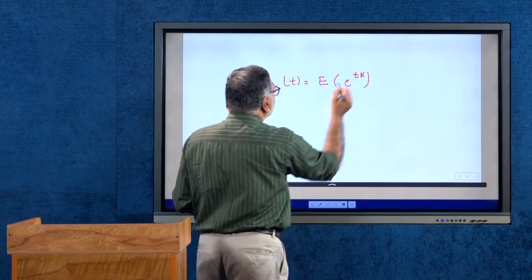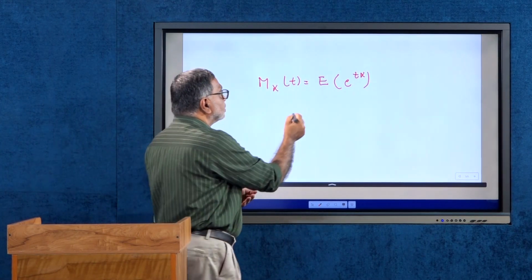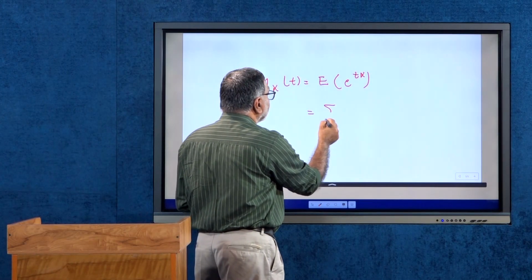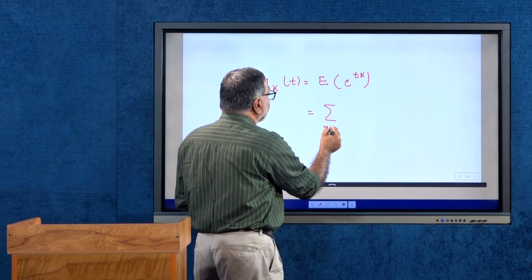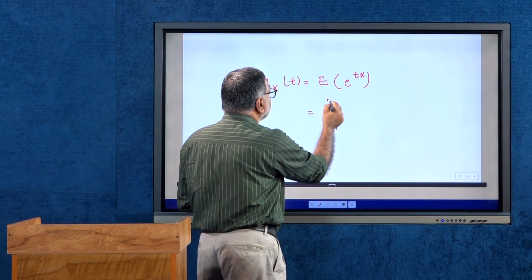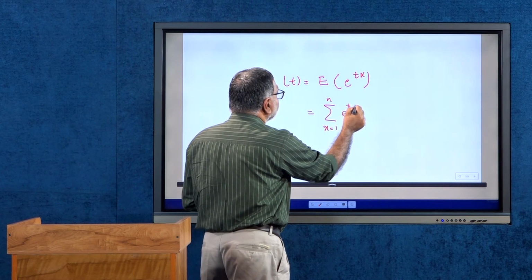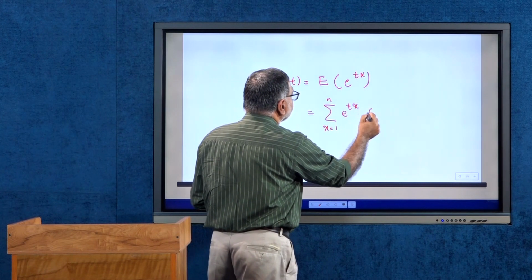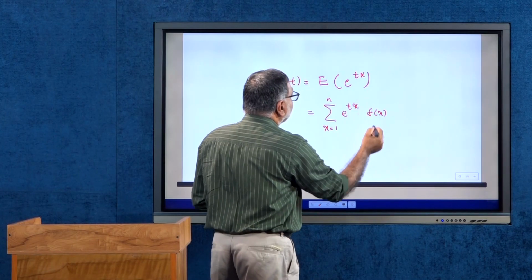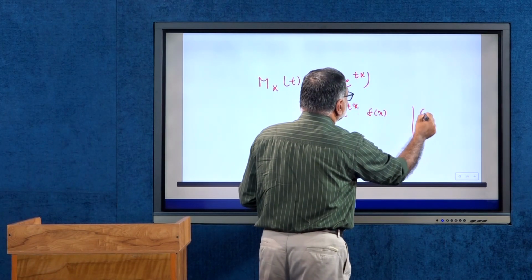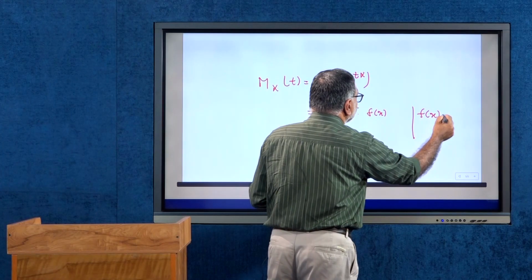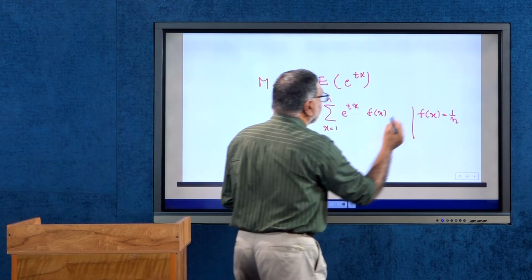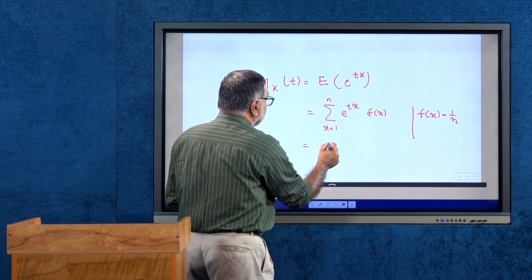This is our definition of the moment generating function. Since it is a discrete random variable, we sum over x from 1 to n of e^(tx) into f(x), and for a discrete uniform random variable, f(x) is equal to 1/n for every x.